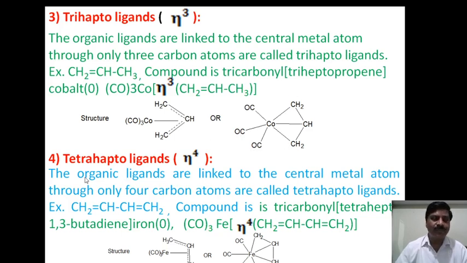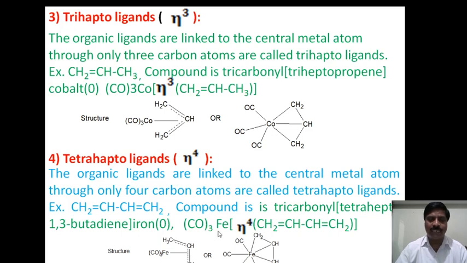Now coming to another type of organometallic ligands, the tetrahapto ligands, eta to the power of 4. The organic ligands linked to the central metal atom through only 4 carbon atoms are called tetrahapto ligands. An example is 1,3-butadiene. 1,3-butadiene is the example for tetrahapto ligands, and the compound is written as tricarbonyl tetrahapto 1,3-butadiene iron 0.